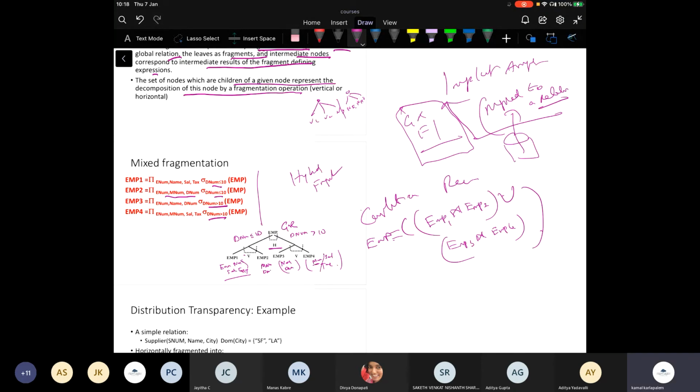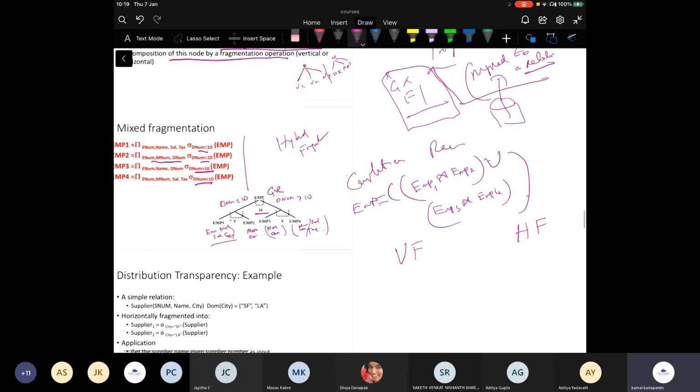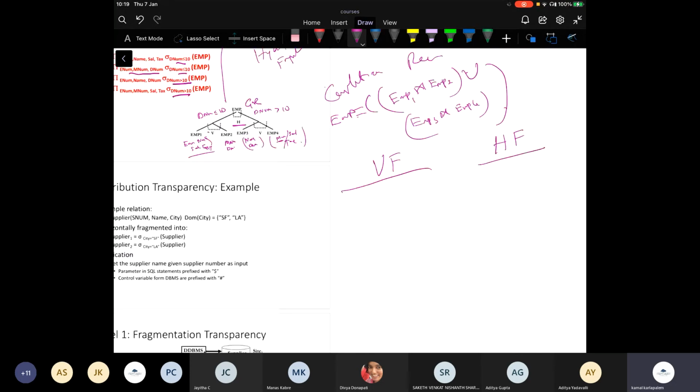Okay, there's a question from Akhilesh. He said that I have said that in a vertical fragment the number of rows drops, and I think the IO bandwidth increases. No, so in a vertical fragment, that's a very good question. So the difference between vertical and horizontal fragments: the number of rows is equal to the number of rows of the global relation.